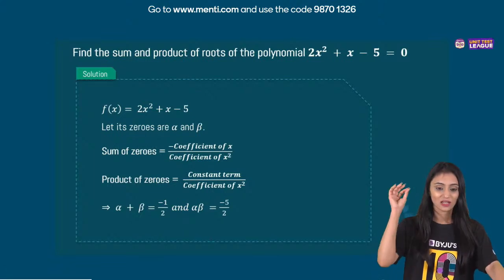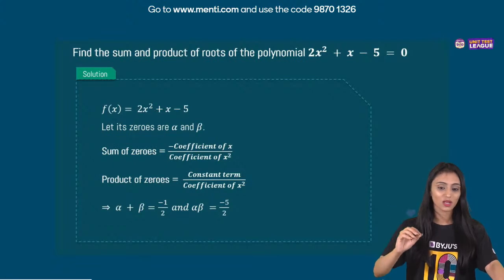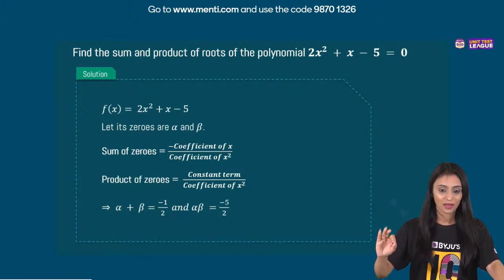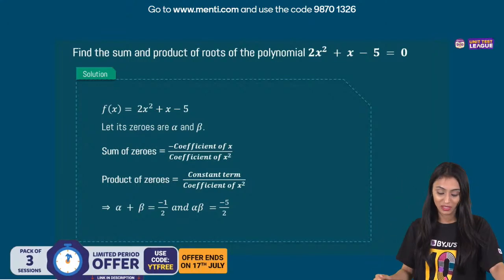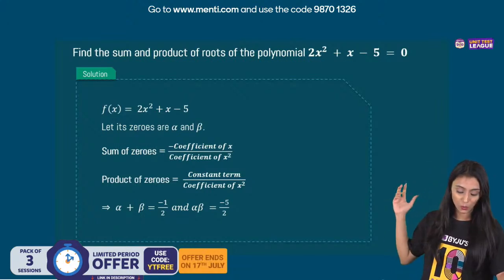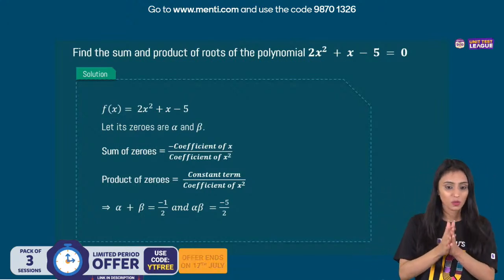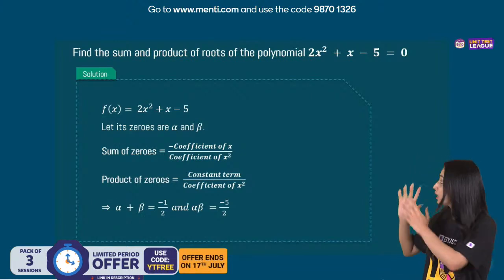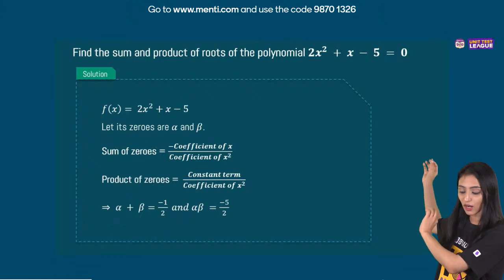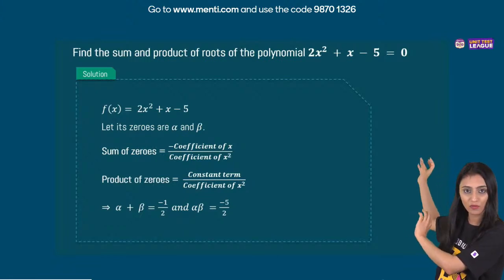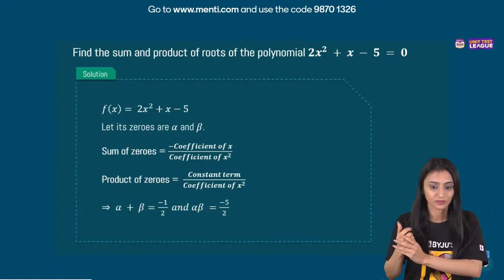Please use your pens and notebooks. I won't be able to write it here. This is the disadvantage that we have in Menti. That's why I'm telling you verbally that sum of zeros, we know that it's equal to minus b by a. If you compare it with the general equation, instead of b, I have got 1 over here. So minus b by a, minus 1 upon 2. A is 2 over here.